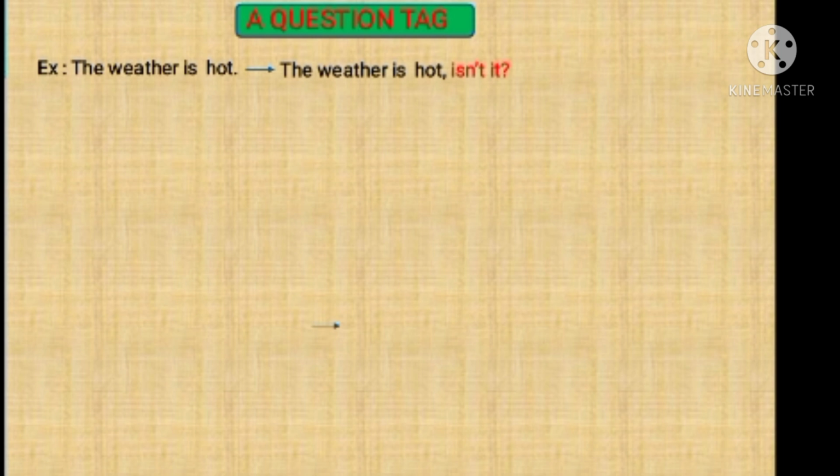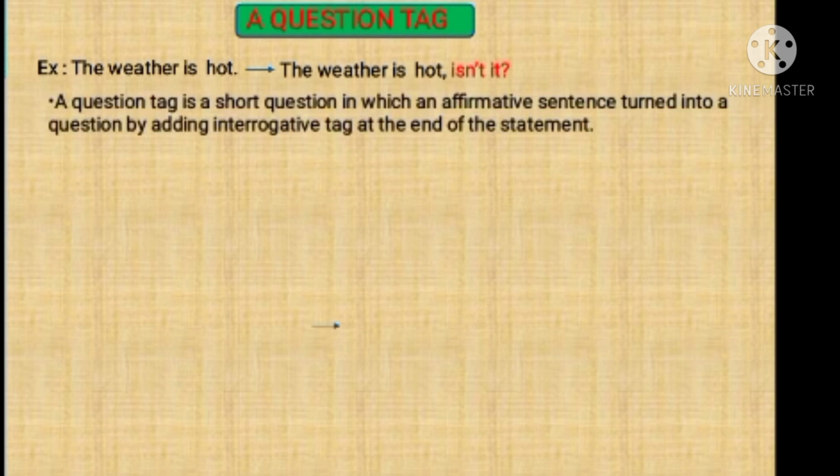Here the weather is hot, keep a comma, then take the auxiliary verb from the sentence, is, then add the short form of not and write the subject pronoun of the subject. Here the weather is, it. So what's the question tag here? Isn't it?